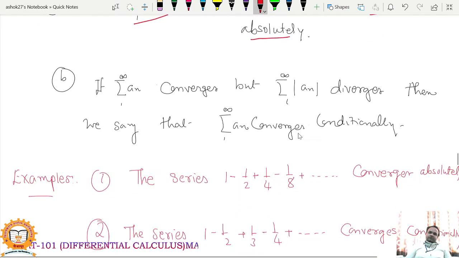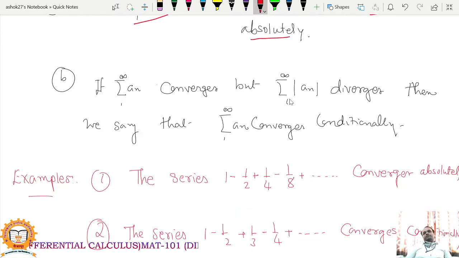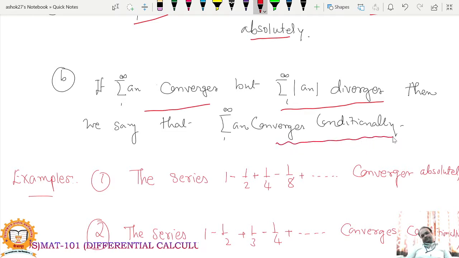What is conditional convergence? If summation mod a_n diverges but summation a_n converges, in that case we can say that summation a_n converges conditionally. So this is conditional convergence.